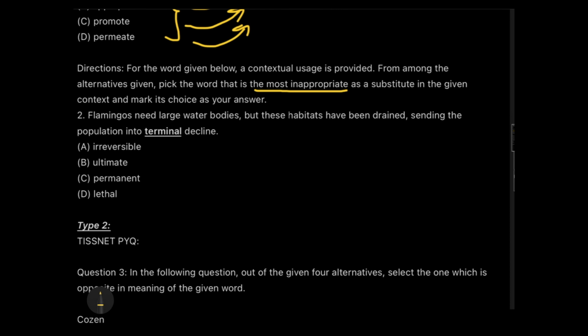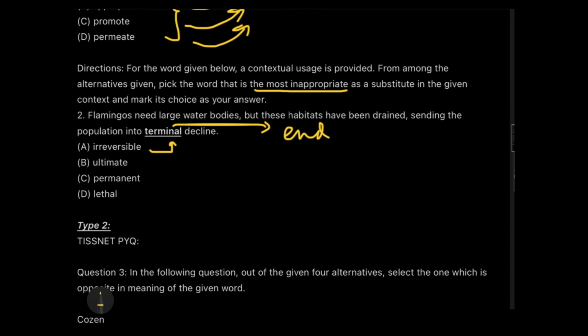That means if I say irreversible in place of terminal, is it looking fine? That we will check. So let's check it. Flamingos need large water bodies, but their habitats have been drained, sending the population into terminal decline. Now, what is the literal meaning of terminal, guys? Terminal means end, right? The end terminal, the start terminal, the points from where we either start or end. So here decline is there, so we will predominantly understand that we are talking about the end point.